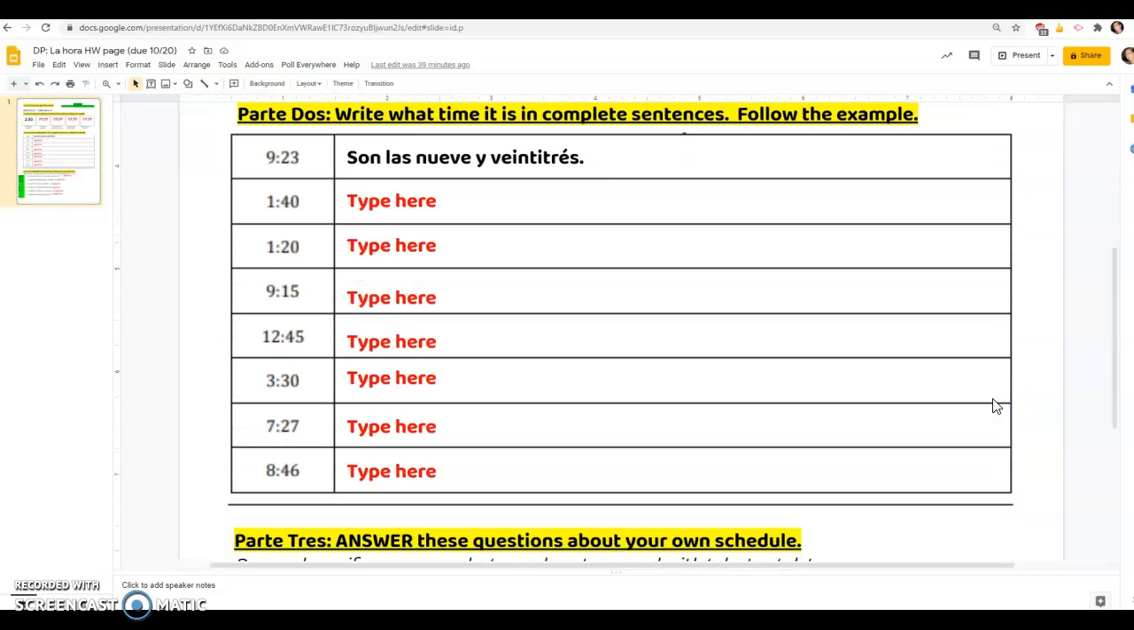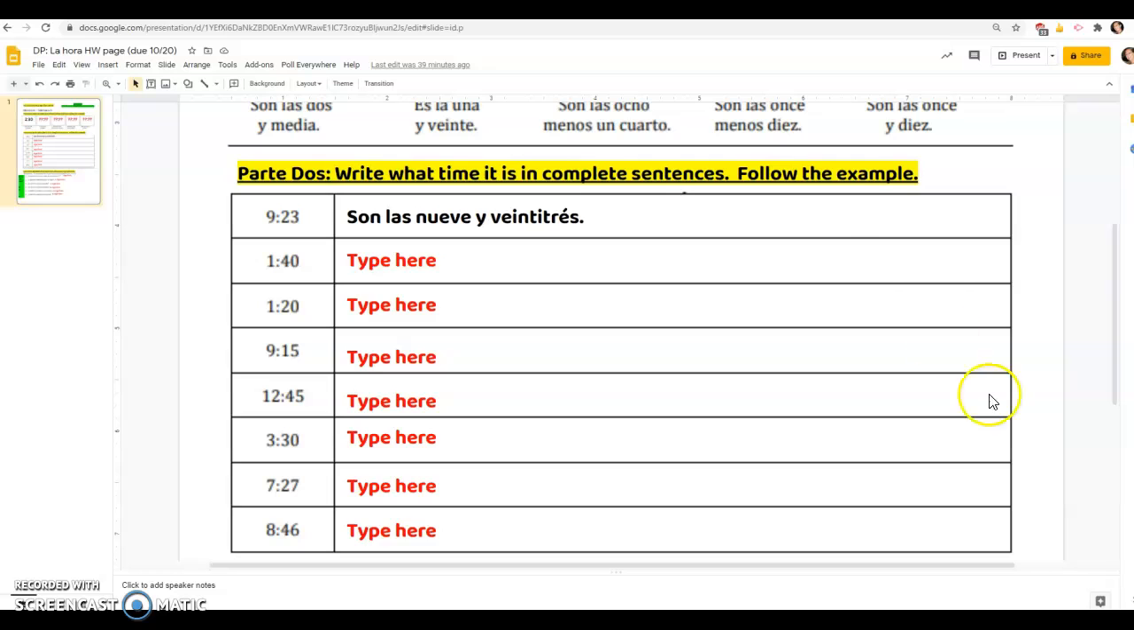Parte dos says, write what time it is in complete sentences. Follow the example. So my example says 9:23, so I said son las 9:23. It doesn't have an AM or a PM, so I didn't have to put that. If you'd like to, for extra practice, go for it. That would be wonderful. So here you're going to type in however you say 1:40. Remember, anytime after that 31-minute mark means you have to jump to the next hour and do that other formula. So make sure that you're using your notes page for these.